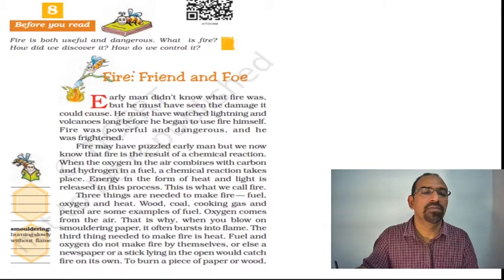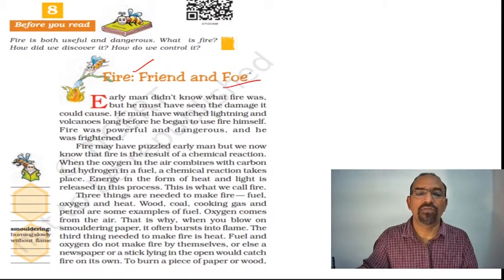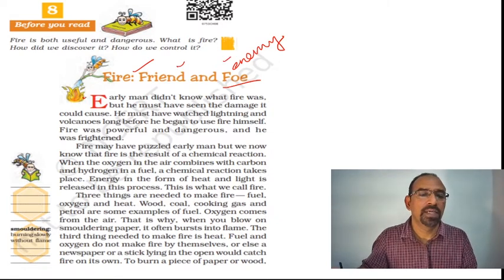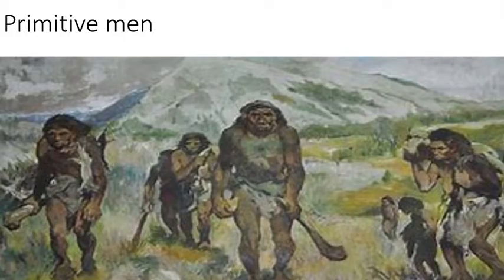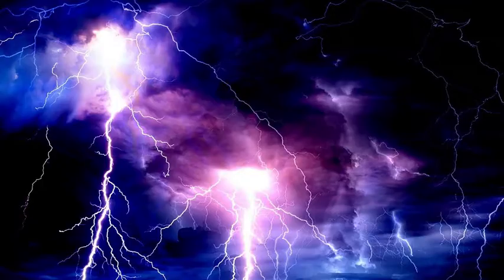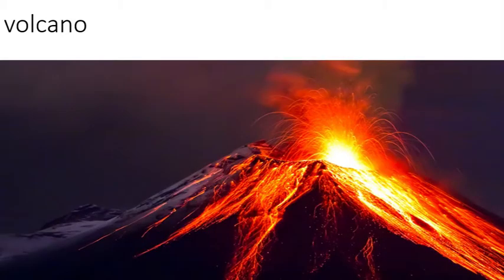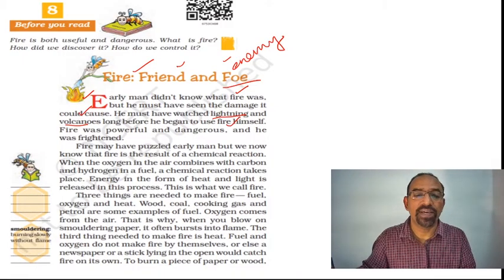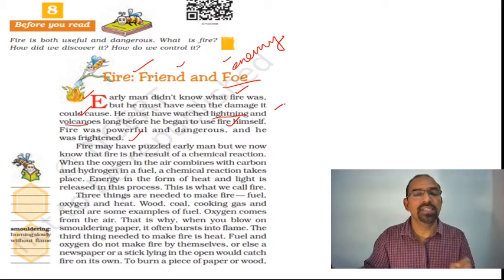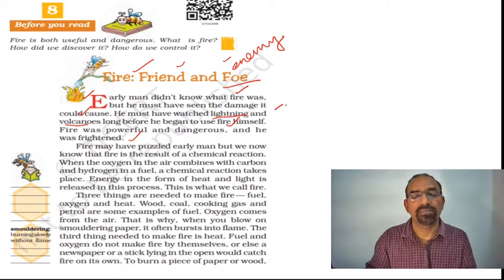Look at this. Fire, friend and foe. Foe means enemy. At the same time, it is friend and foe. The early man did not know what fire was, but he must have seen the damage it could cause. He must have watched lightning and volcanoes long before he began to use fire himself. Fire was powerful and dangerous, and he was frightened. So this was the history of fire.